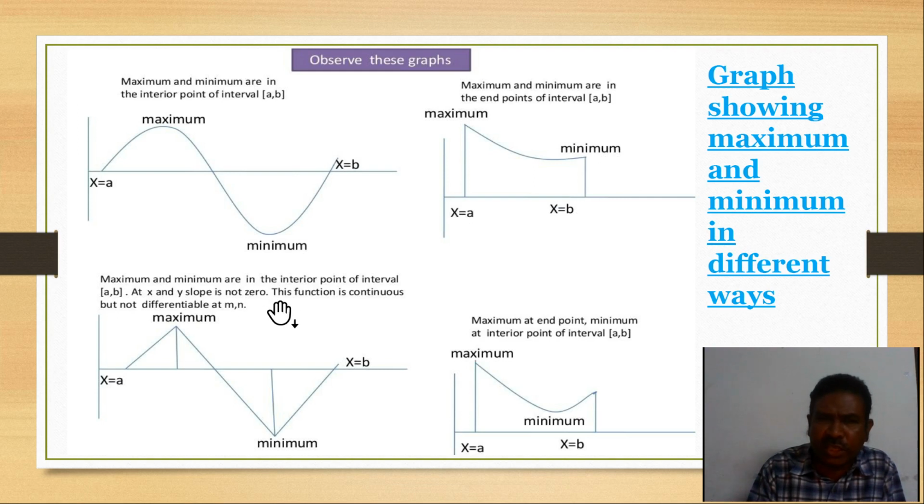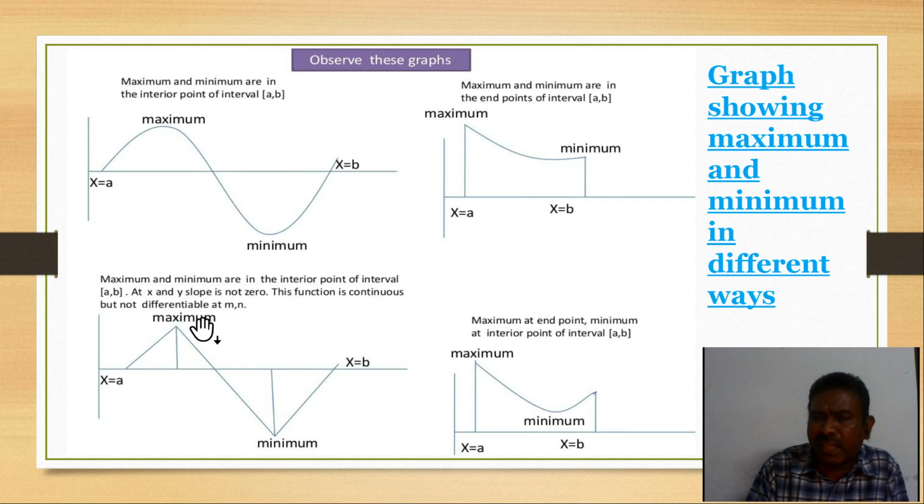What are we showing here? Here the maximum and minimum are in the interior points of the interval a comma b in closed brackets. At x and y the slope is not 0. This function is continuous but not differentiable at m comma n, students. We have already explained this very clearly, discussing many things about continuity and differentiability using the graphical method.